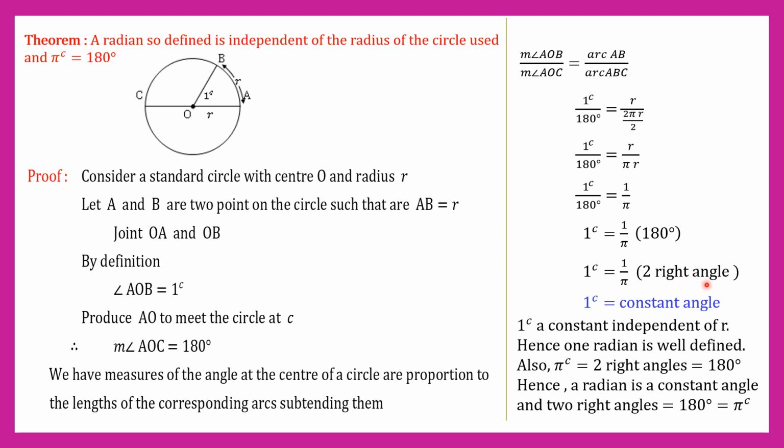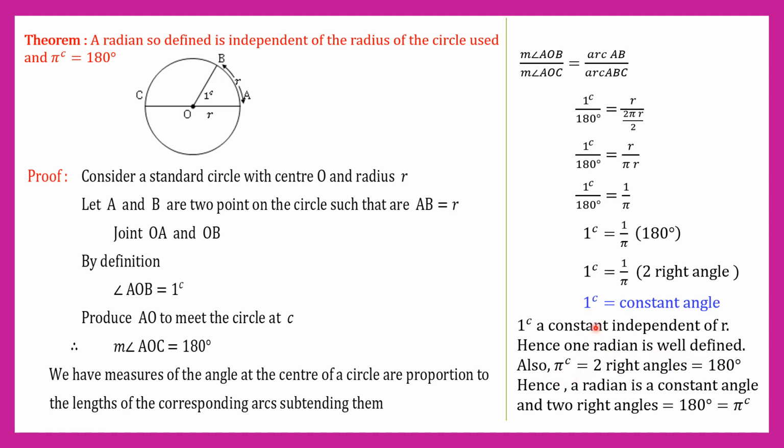Here 2 right angles are constant. Pi is constant. 1 is a constant. Therefore, 1 radian equals a constant. We have to prove that 1 radian is independent of the radius. Here is the value of 1 radian. It is not a term of r. Therefore, it is independent of radius. 1 radian is a constant independent of r. Hence 1 radian is well defined.